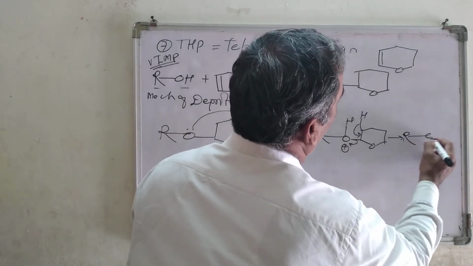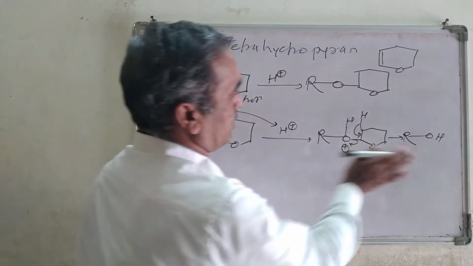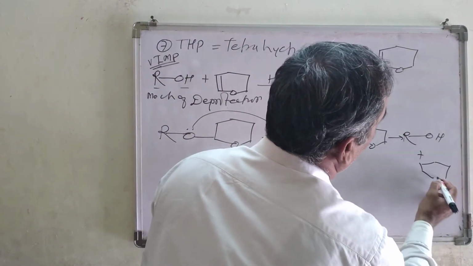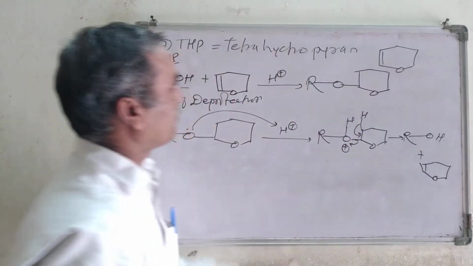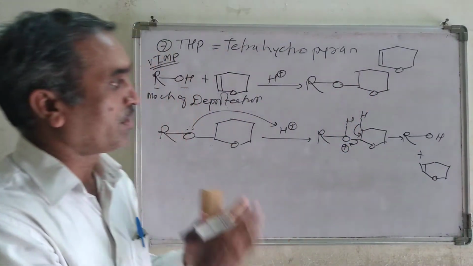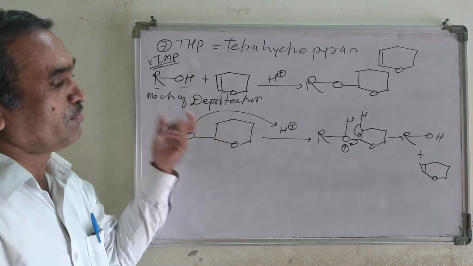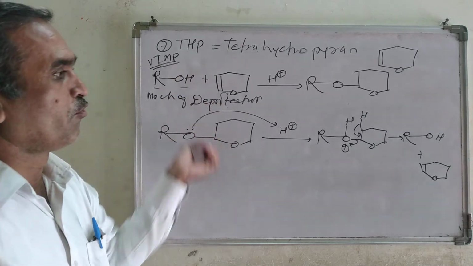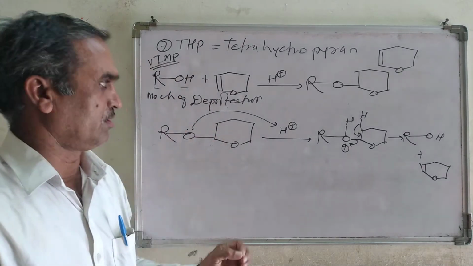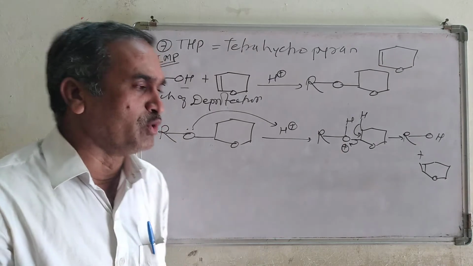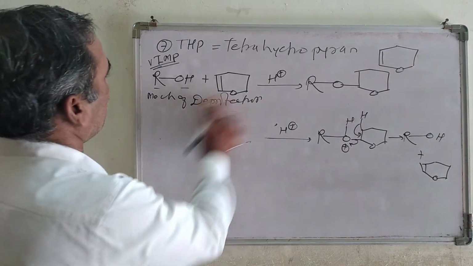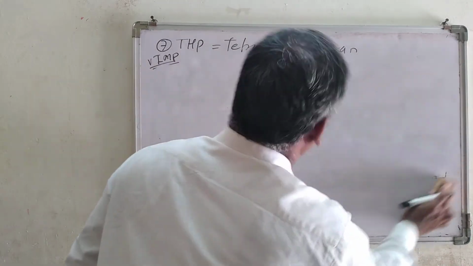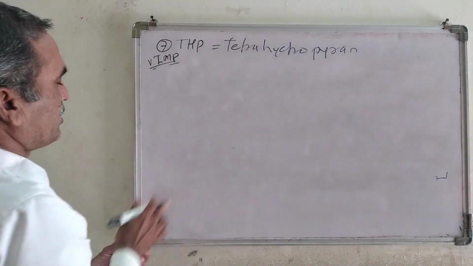You are going to get ROH, our original alcohol, as well as the starting compound, whatever starting compound we have taken, regenerated, and that's why this is a very useful protecting group as far as alcohol is concerned. Let us see one of the examples of where it is used, how it is useful in the synthesis of an organic molecule.